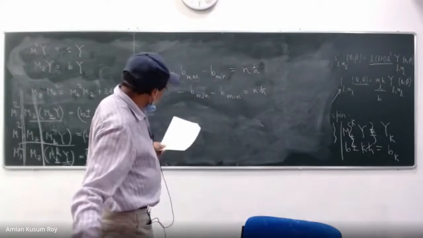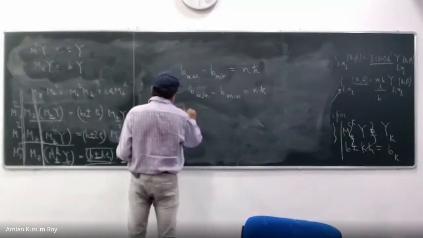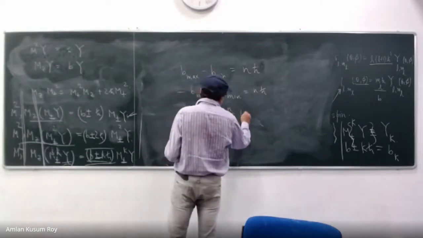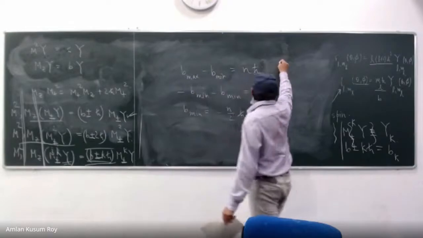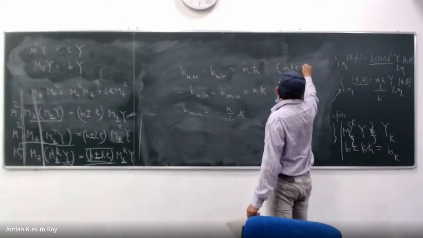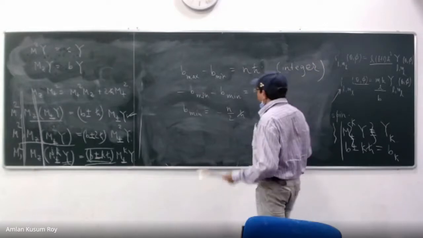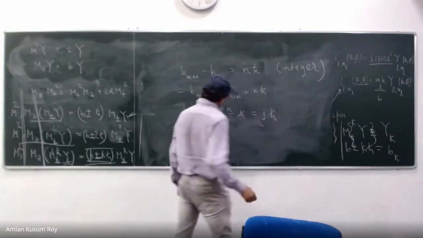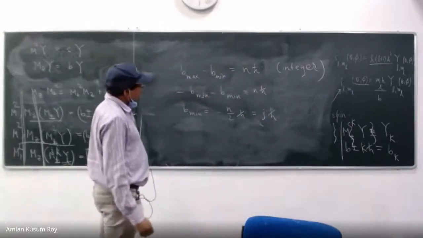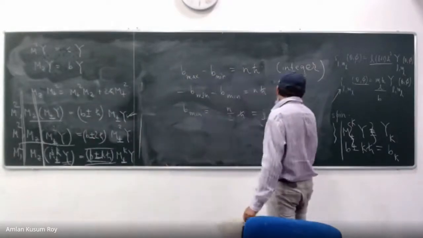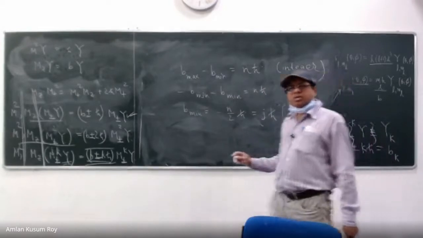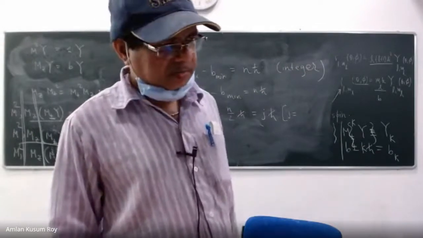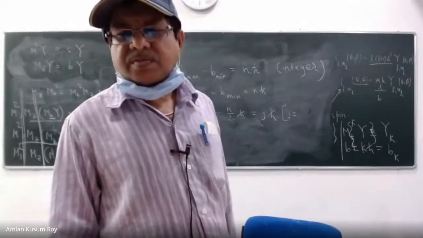So what do I see? So I see that B min is equal to minus N over 2 H cross. So N is, right, so this I want to write as J H cross. Then what is J? J takes values. What should be my J? Somebody? Nasim, what is my J in this form?